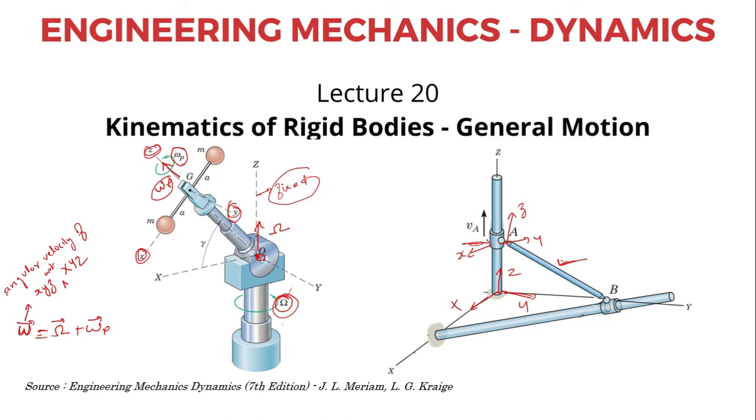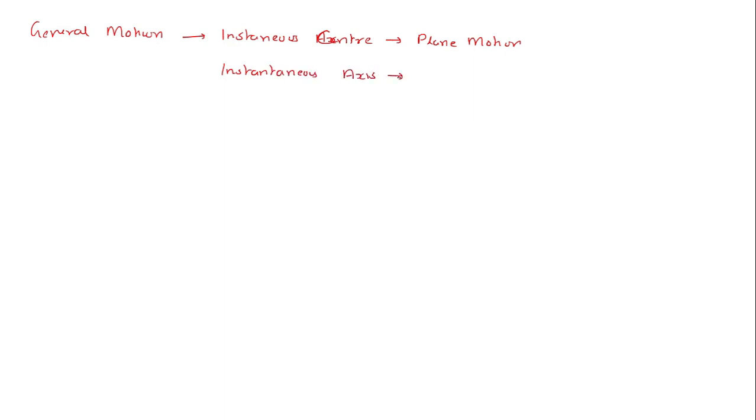So what I had discussed till now is that in general motion we studied the concepts of instantaneous axis and instantaneous center in case of a plane motion, and instantaneous axis in case of a three-dimensional motion.